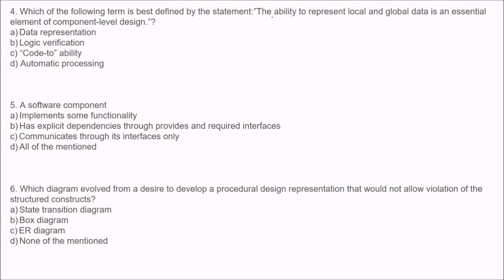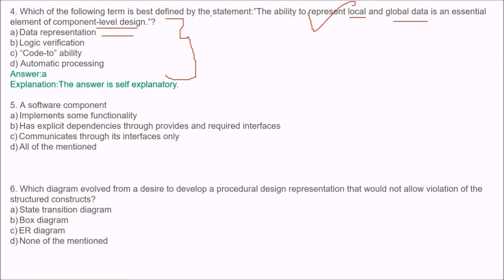Next question is, which of the following terms is best defined by the statement, the ability to represent local and global data is an essential element of the component level design? The answer is A, data representation, because data representation means the ability to represent local and global data, an essential element of the component level design.